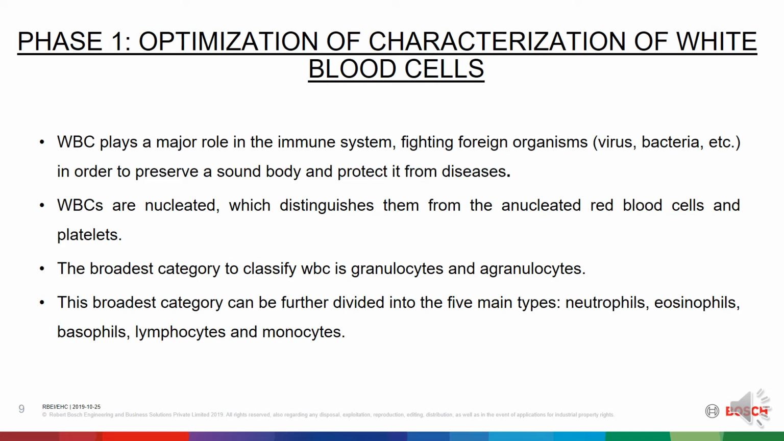WBCs are nucleated, which distinguishes them from the anucleated red blood cells and platelets. The broadest category to classify WBC is granulocytes and agranulocytes. This broadest category can be further divided into the 5 main types: neutrophils, eosinophils, basophils, lymphocytes and monocytes, which are distinguished by their physical and functional characteristics.